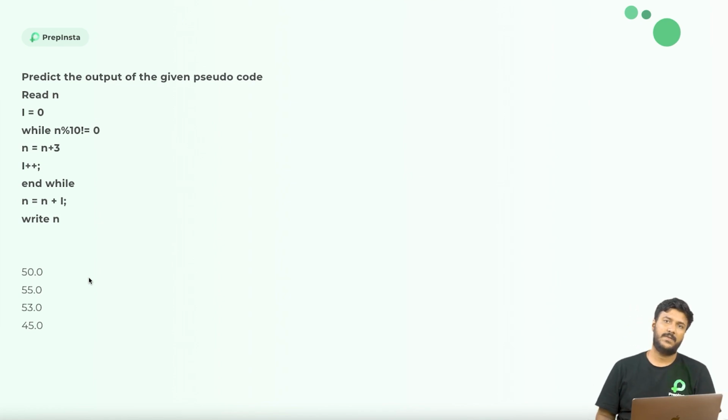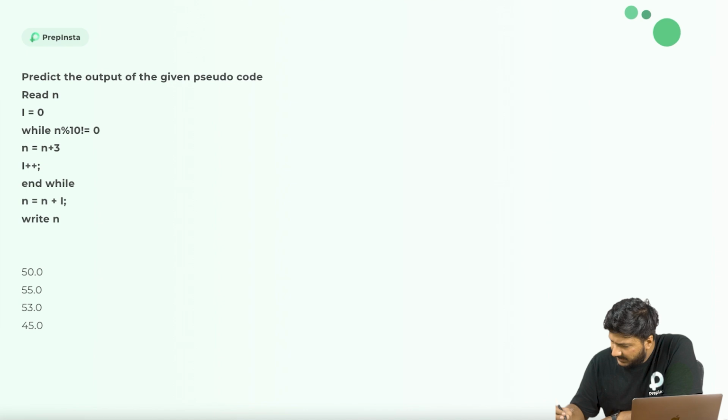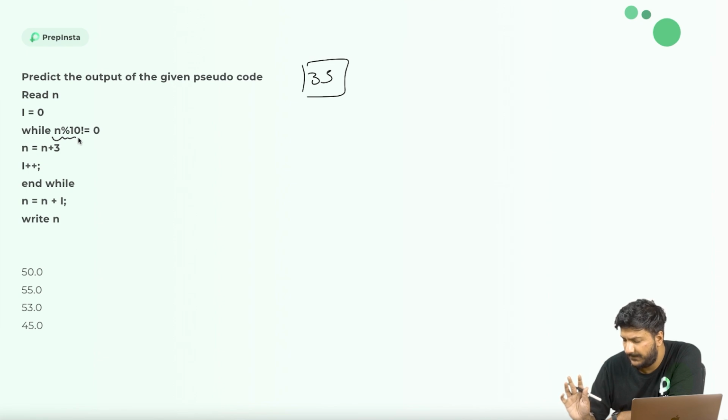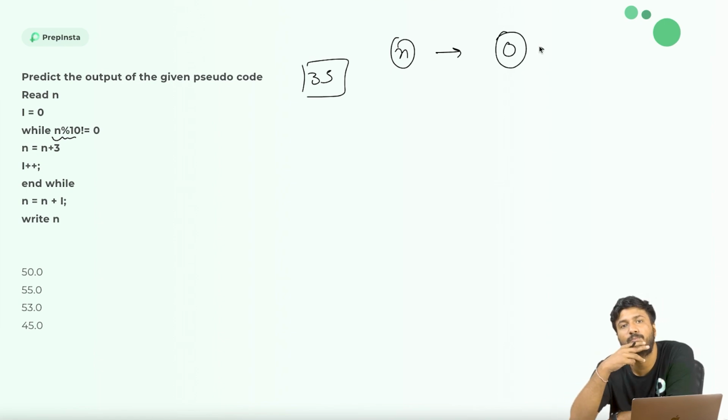the question is, how do you solve it quickly within 10 seconds? Simple. If I look at the question, I see 35. I look at the condition that's breaking: whenever n becomes a multiple of 10, I stop the while loop.